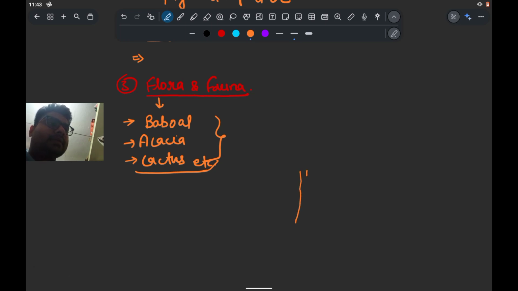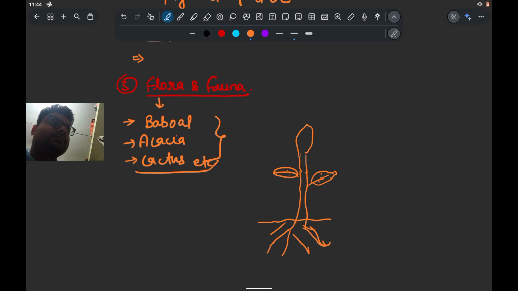These plants follow adaptation like that. Suppose it is the plant and here the earth surface, and these plants have needle-like leaves. So how these plants adapted to this climate, it's because of their long roots. If these plants have long roots, they will suck the water from the ground, and they have leaves like needles.